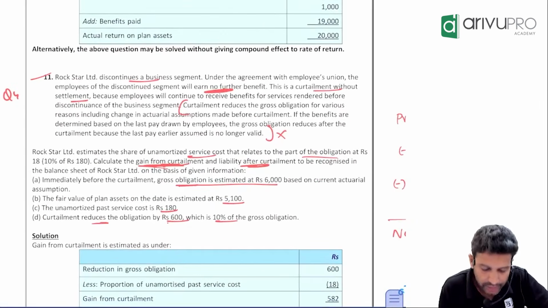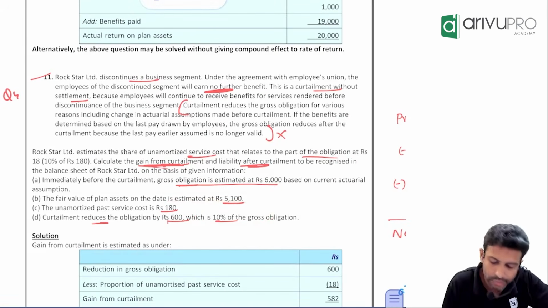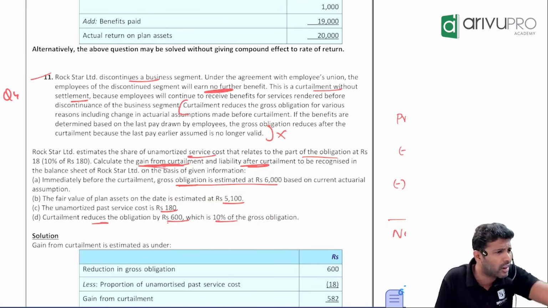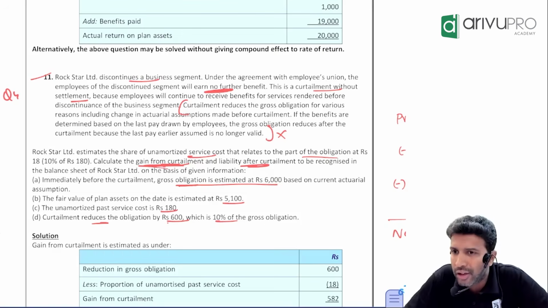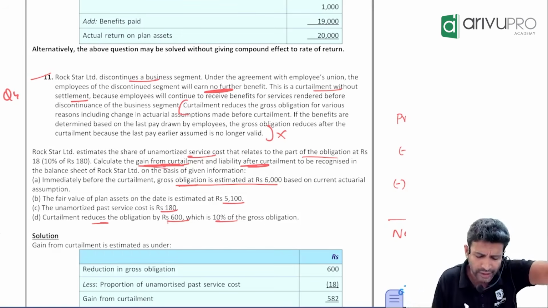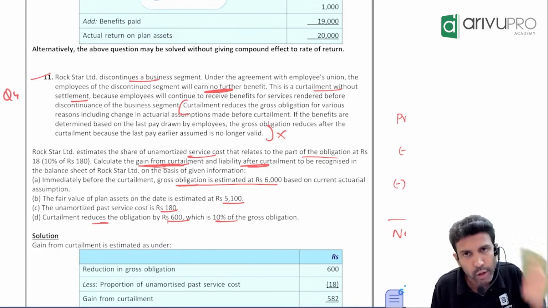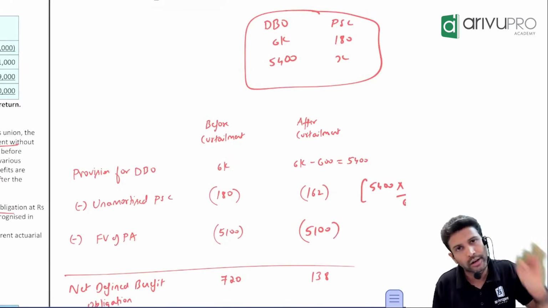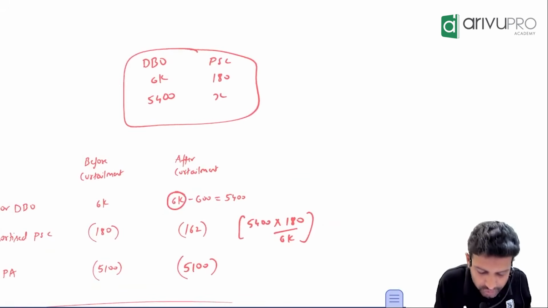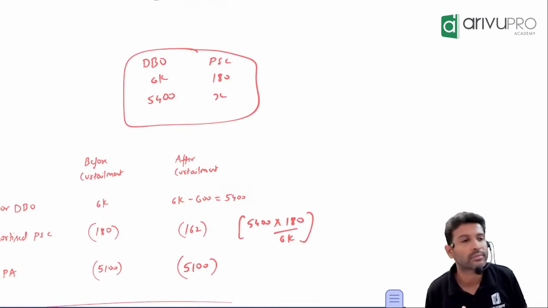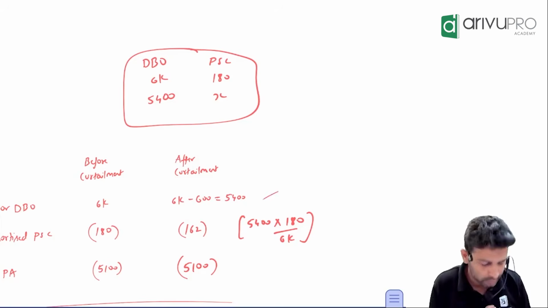Check this. Curtailment reduces the obligation by 600, which is 10% of the gross obligation. When you do a curtailment, the liability will reduce. You don't have to pay a liability to that division's employees anymore. So the liability will reduce. It will reduce by how much? 600. How much was the liability before? 6,000. From 6,000, it reduced by 600 and became how much? 5,400. Correct now? This is okay now.